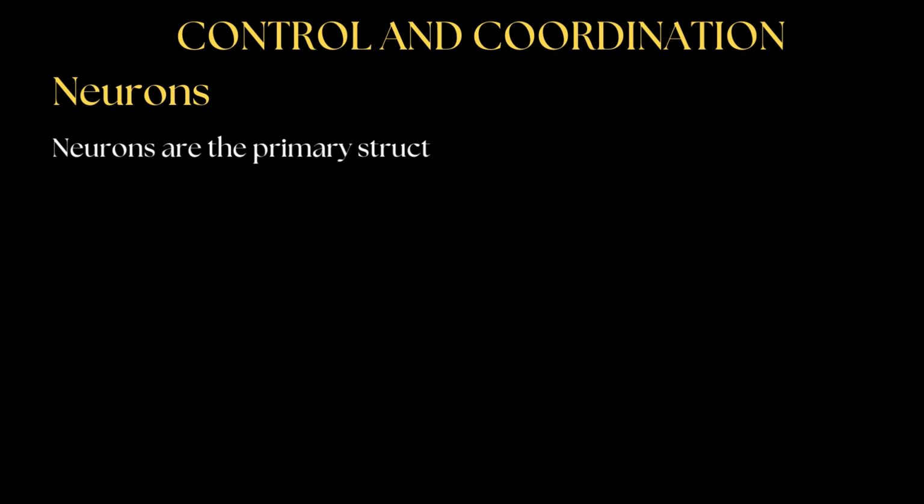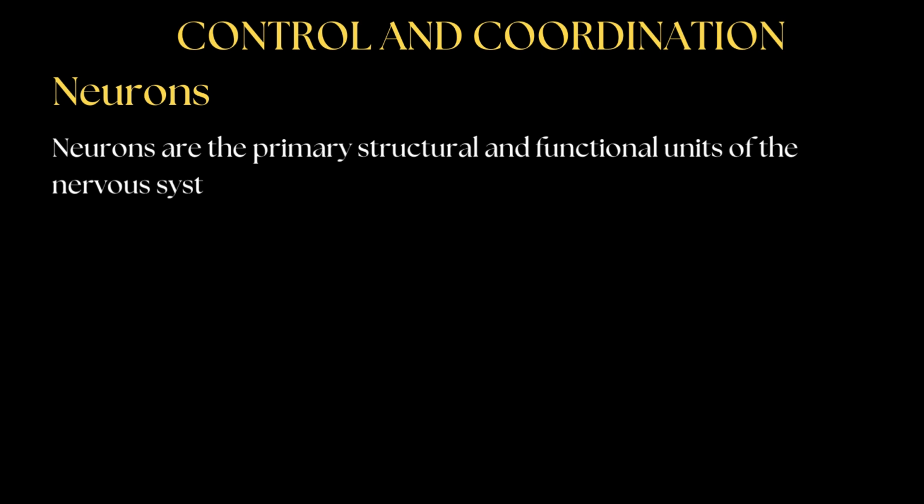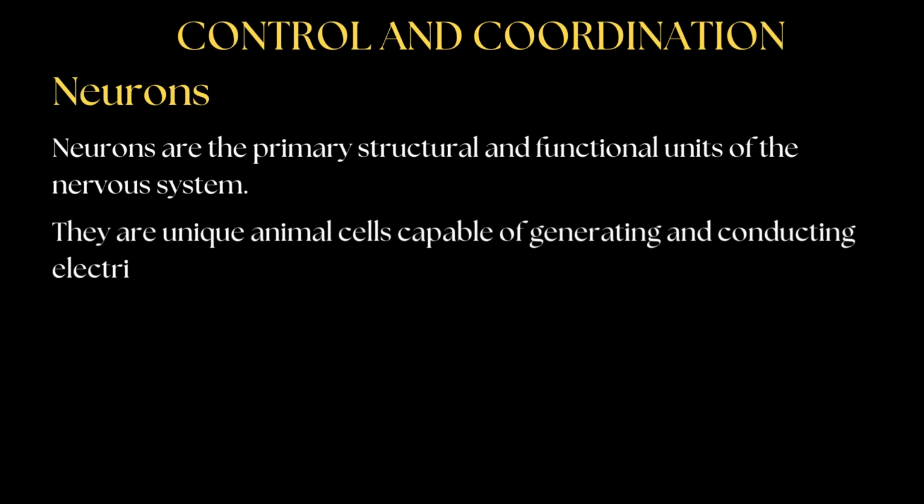Neurons are the fundamental units of the nervous system, responsible for transmitting electrical signals. Unlike other cells, neurons are uniquely specialized to generate and conduct electrical impulses, making communication within the body possible. But how do they achieve this? To understand, let's first explore the structure of a neuron.